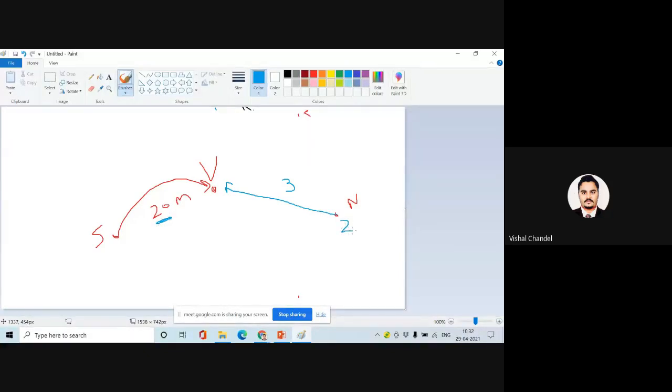Are you getting my point? Nol also started the transmission of his information after 2 minutes and his information is reaching me after 3 minutes. So how much time is it going to take? It's 5 seconds. That means when I was receiving Nol's message, 5 seconds had already gone. Then I was replying to Nol that you have to wait because I am going to talk with Shubham for the next 20 minutes.